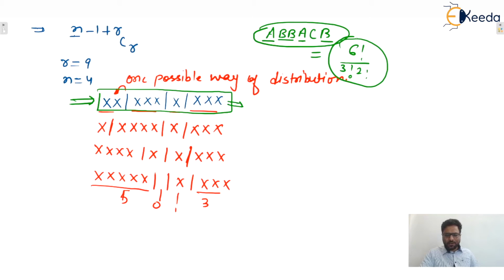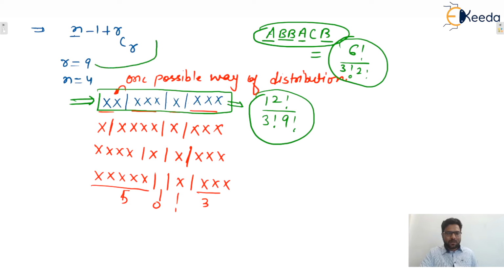For this question, you only tell me how many permutations will be there. Total letters are 1, 2, 3, 4, 5, 6, 7, 8, 9, 10, 11, 12. So that is 12 factorial. Yes or no? And divided by, here two types of letters are there. Vertical bars are identical objects of the first kind and crosses are identical objects of the second kind. So bars are repeating 3 times, so we divide by 3 factorial. And the crosses are how many? 9. So divide by 9 factorial. So that will be the answer.